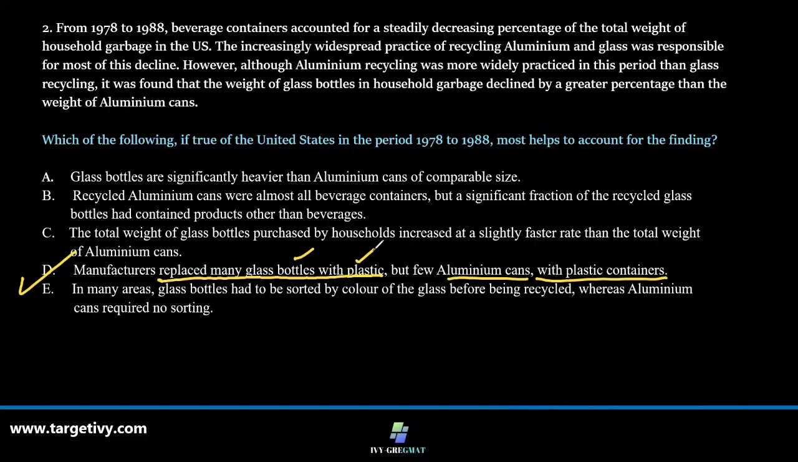So the weight of glass bottles in the household garbage declined by a greater percentage than that of aluminum cans, because aluminum cans were not replaced by plastic containers. So glass got replaced by plastic, so the glass overall weight went down. Our answer is D.